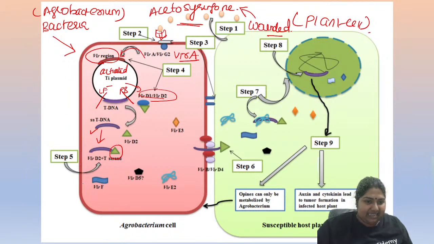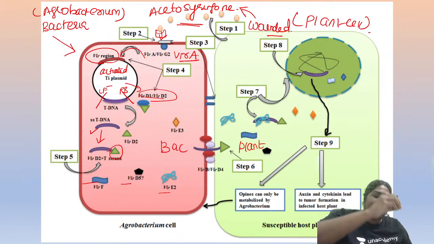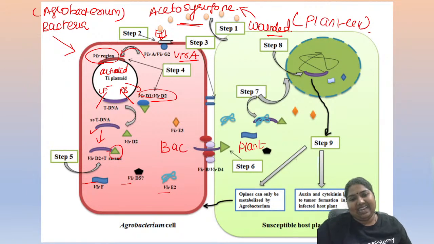Now, all these F, D5, E2 and all are helping to make our T-DNA be safely transported from this bacteria to the plant cell. Got it? Yes, Samiksha. Fantastic. So from my bacteria, the DNA is slowly transferred into my plant cell.